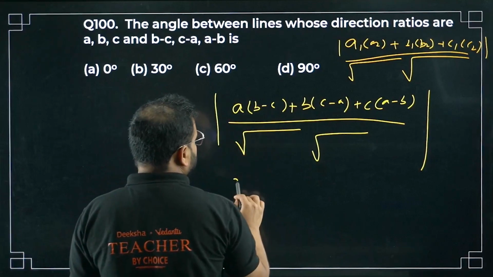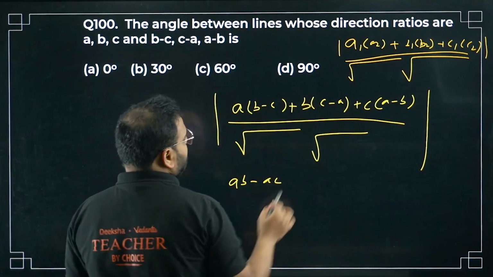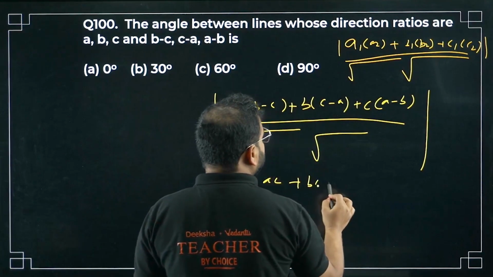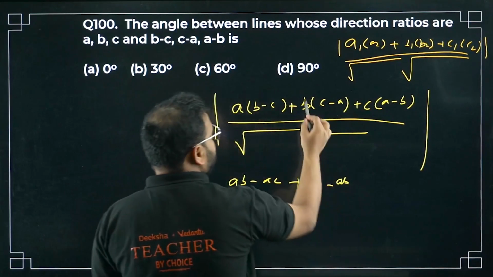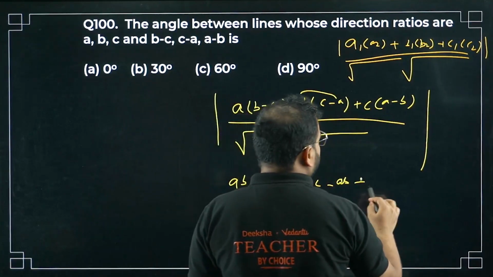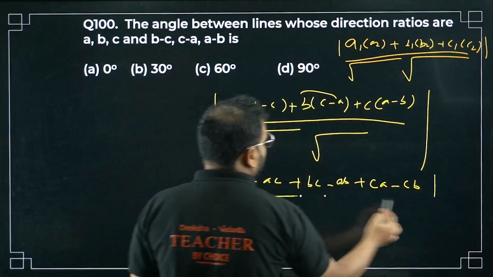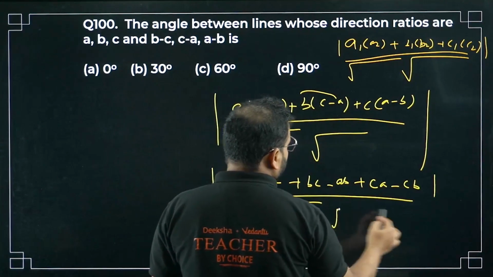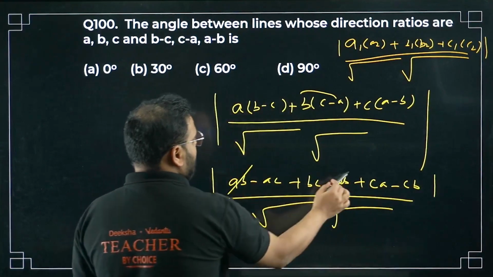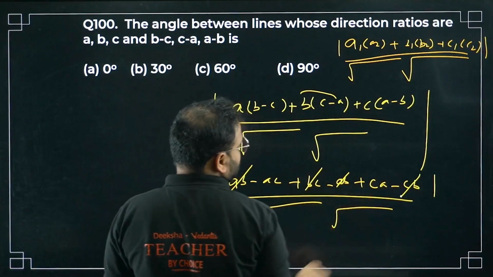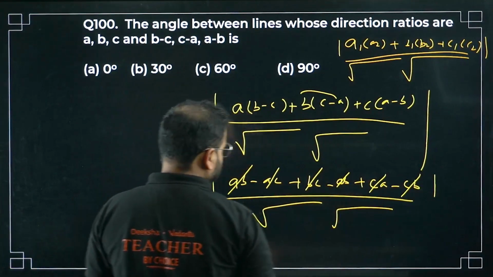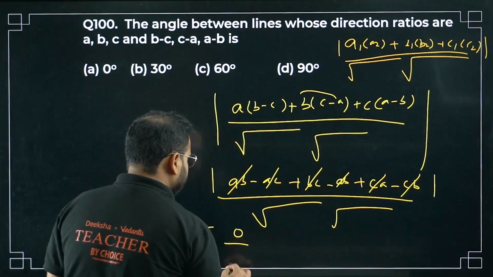A times of B, so AB minus AC. Over here BC minus AB. Over here we get plus CA minus CB. In the modulus we have the root over here, of course. Check this out. AB cancelled, BC CB cancelled, AC CA cancelled. What we get? 0 by something.